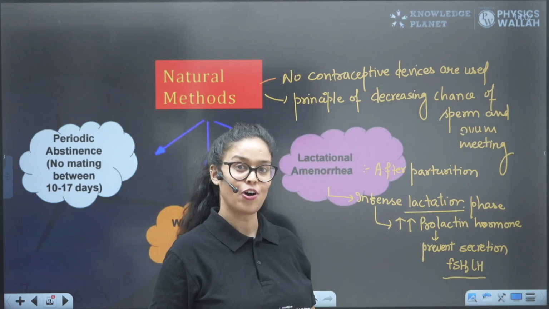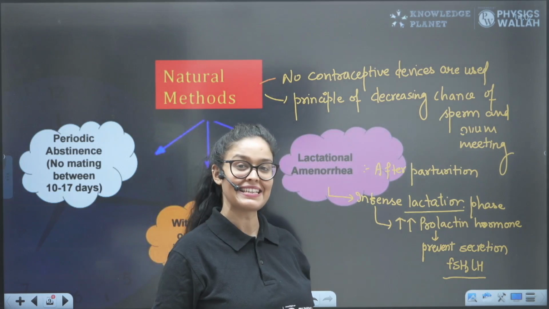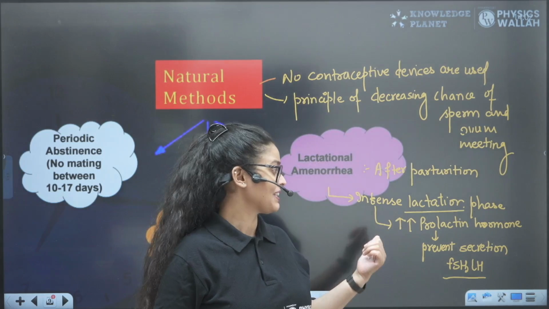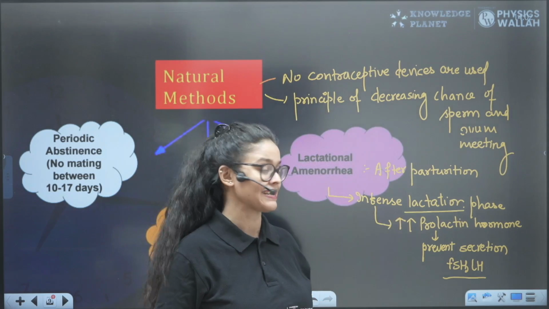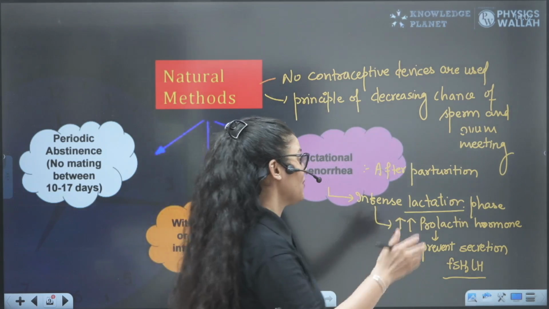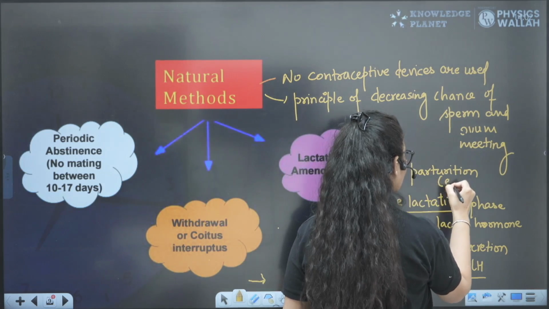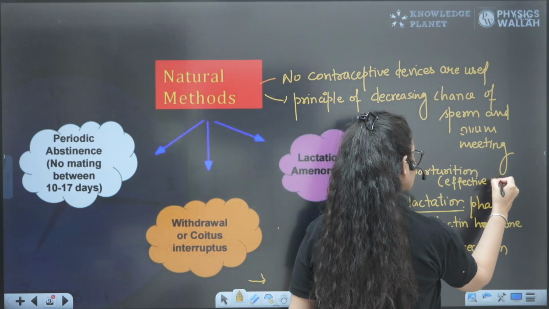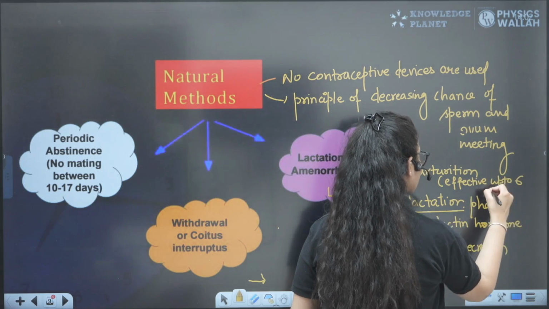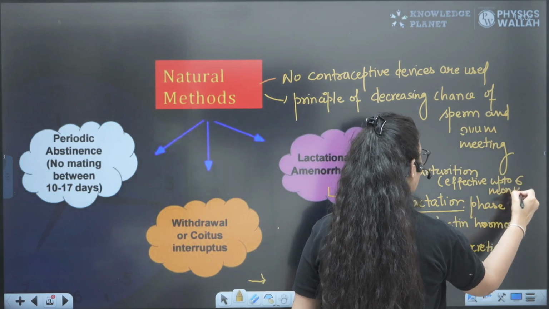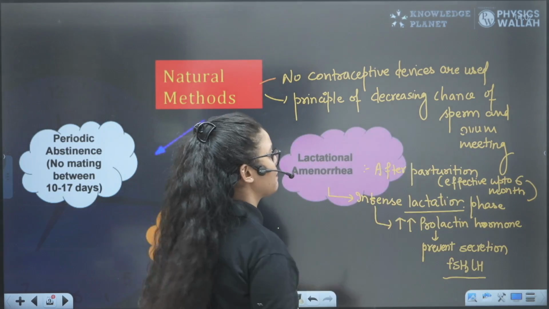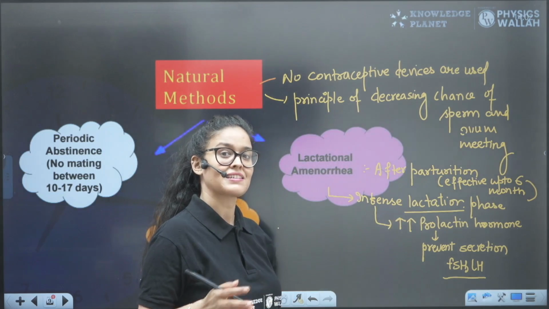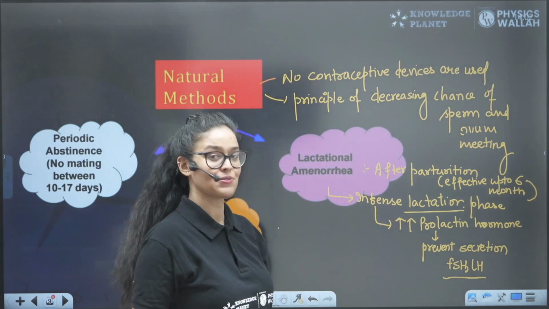So when these hormones are decreased in the body of the female, no ovulation will happen while she is in the intense lactation phase. This is effective up to 6 months after parturition, got it? The female cannot conceive at this time because of the reason I have told you.